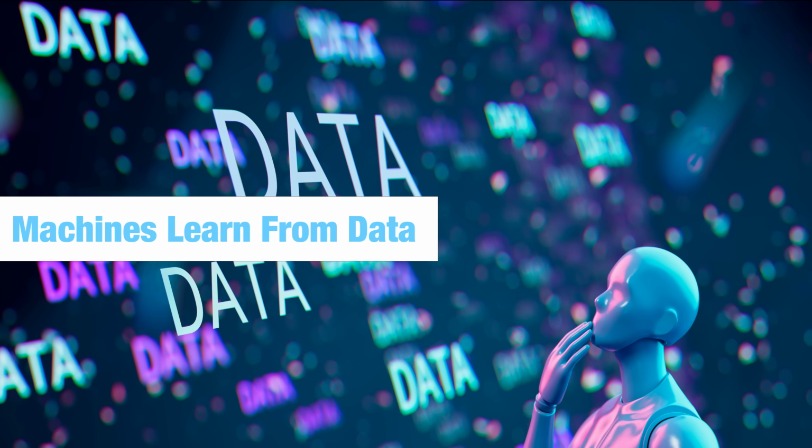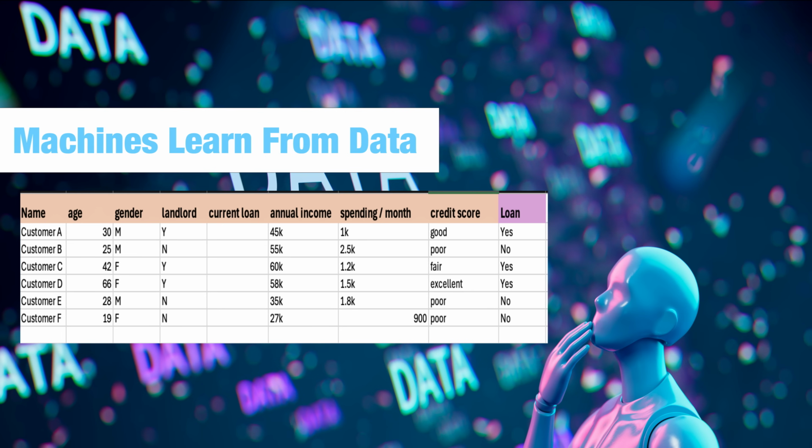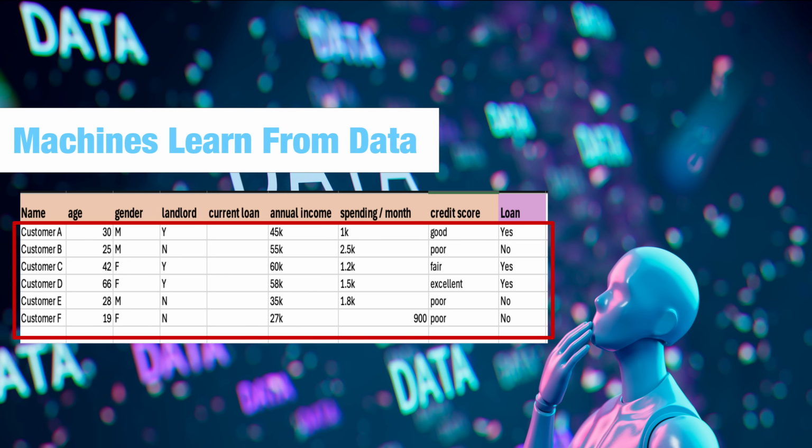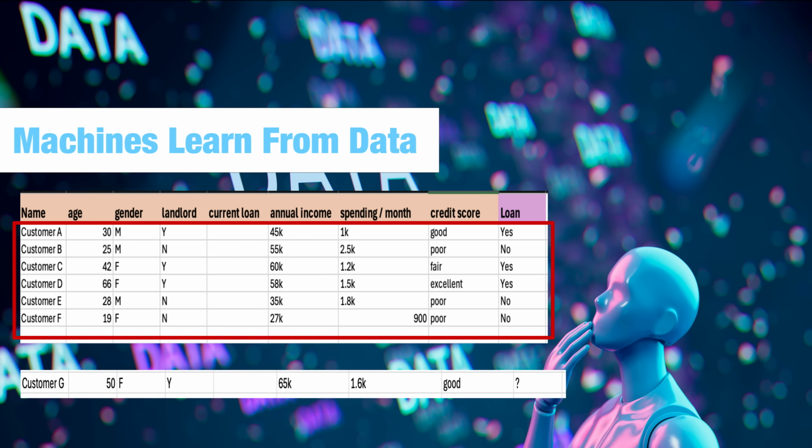Now, the question is how machines implement the concept of learning. The answer is data. Machines learn from data. So what is data for machines? In simple words, a data set is a collection of examples to train a machine learning model. Each example provides features for a given object. Machines learn from this data and attempt to make predictions on unseen data.